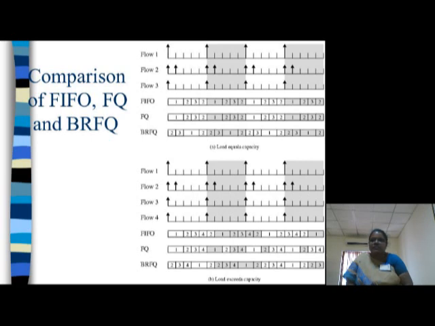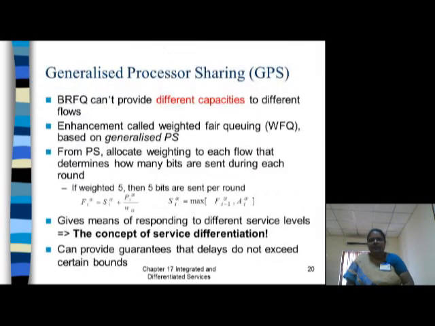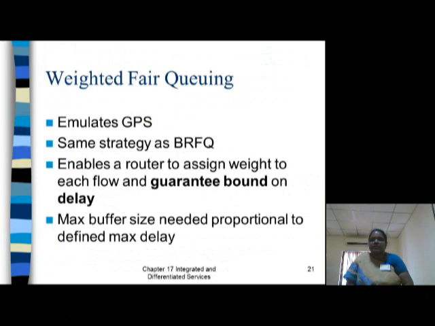So these are the three different queuing models: the traditional FIFO, the new fair queuing, and bit round fair queuing. This is the difference between these three. And finally, nowadays, to avoid greedy TCP congestion, they are using one more algorithm called the generalized processor sharing algorithm. The generalized processor sharing algorithm is implemented in weighted fair queuing. In weighted fair queuing, the flow which has a longer queue is given more weightage.